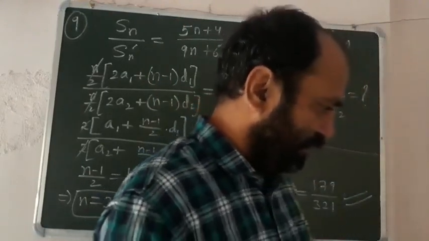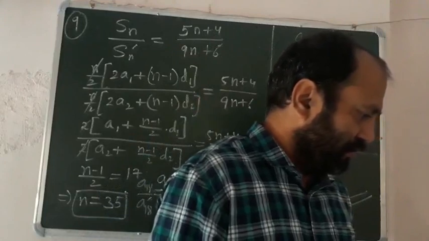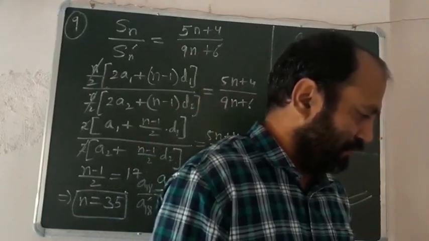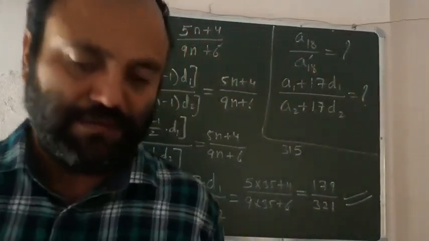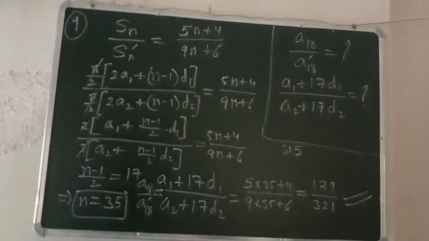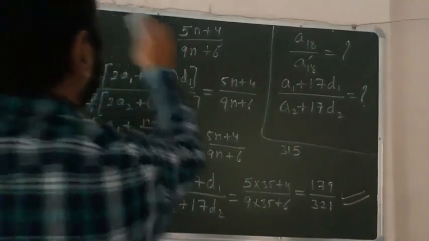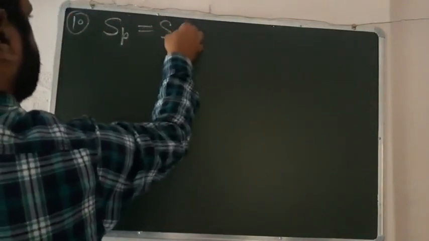If the sum of p terms of an AP is equal to the sum of first q terms, then find the sum of first p plus q terms. Yes ji, the values are given: the sum of first p terms is equal to, according to the question, Sp is equal to Sq.